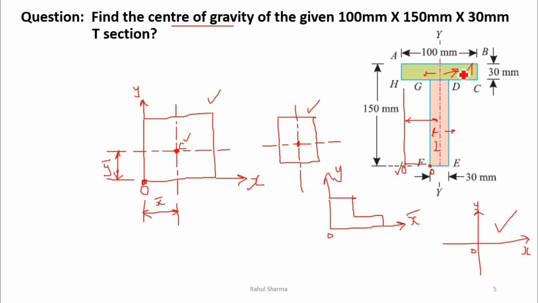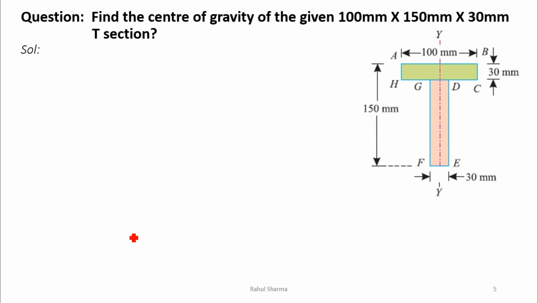Then we will find out the centroid of one surface separately, and of the second surface separately. After that we apply the formula which I have shown you, x bar and y bar. X bar is equal to a1 x1 plus a2 x2 divided by a1 plus a2. Y bar will be a1 y1 plus a2 y2 divided by a1 plus a2, for this numerical. So in this way we can solve this problem. I have solved the same problem on the same YouTube channel. You can watch the solution.